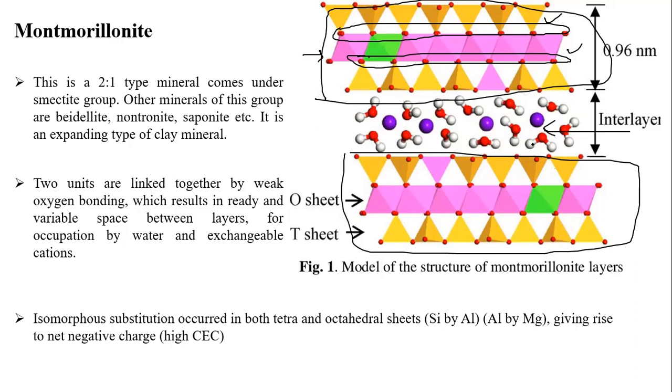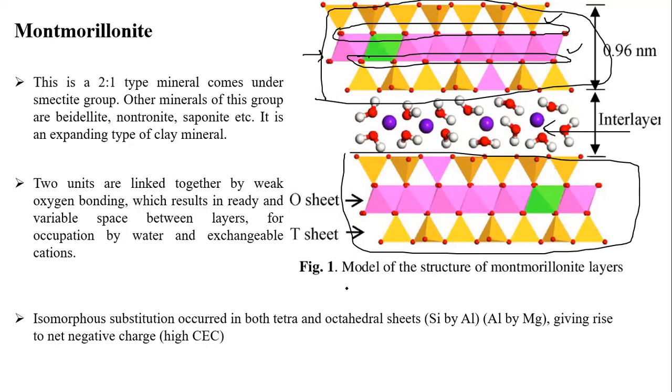That's why here we can see some expansion, and there will also be some bonding, oxygen bonding, but very weak. Whenever the field has moisture, it will expand. Whenever the field is in dry condition, summer came, it will be dry, so contraction will be there. That's why this montmorillonite type of clay mineral is an expanding type of clay mineral. And also you can see isomorphous substitutions.